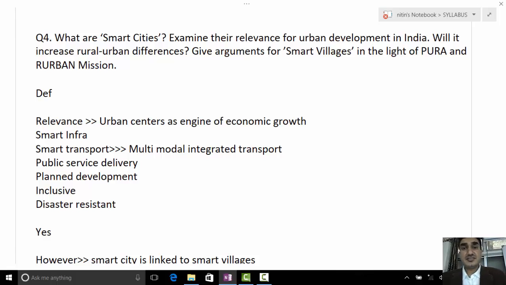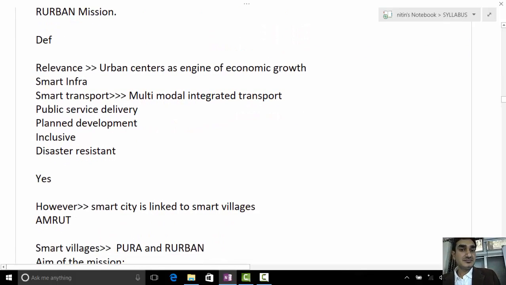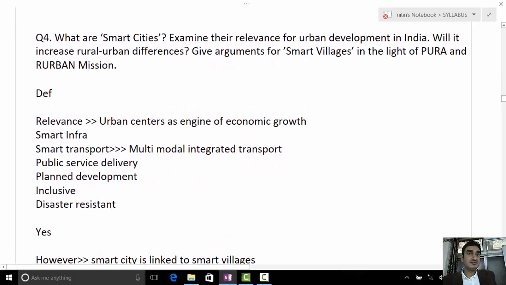So now we address the next part. Examine the relevance for urban development in India. Yes, Vibhu, tell us. Sir, relevance: it promotes mixed land use and area-based development, that is, land is used more efficiently. Housing inclusiveness.